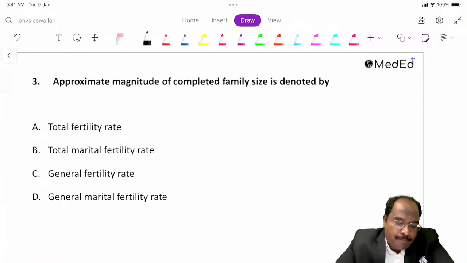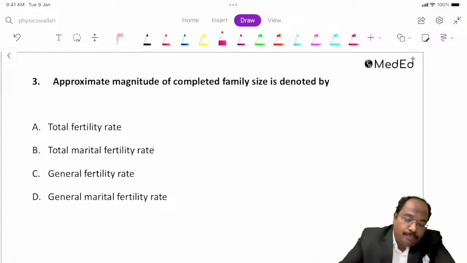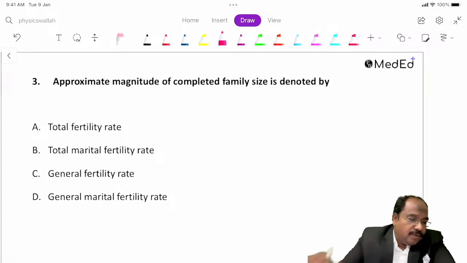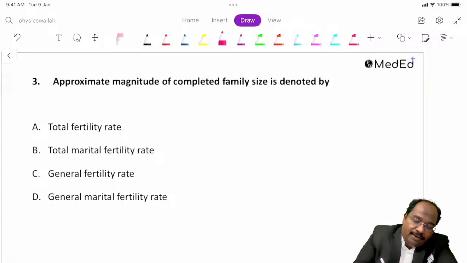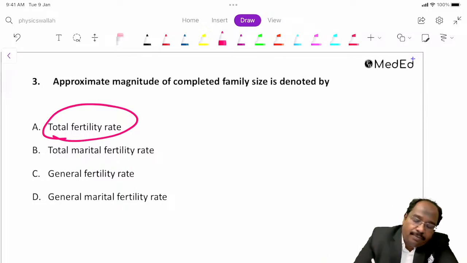Approximate magnitude of completed family size is denoted by. Which one will give you the approximate magnitude of completed family size? Excellent. The completed family size is given by TFR. TFR means total fertility rate.